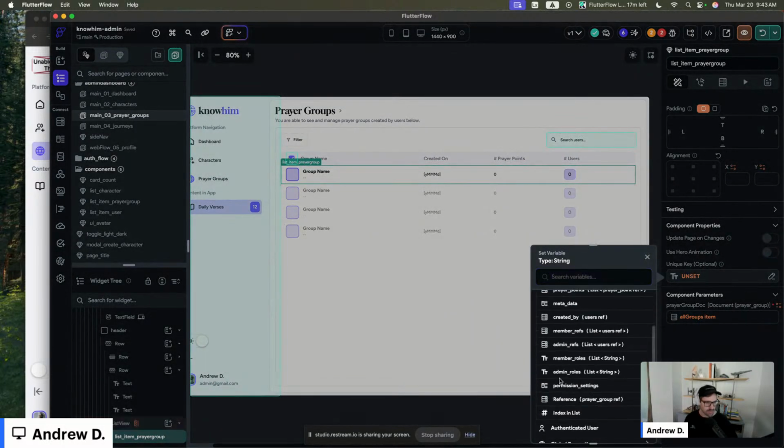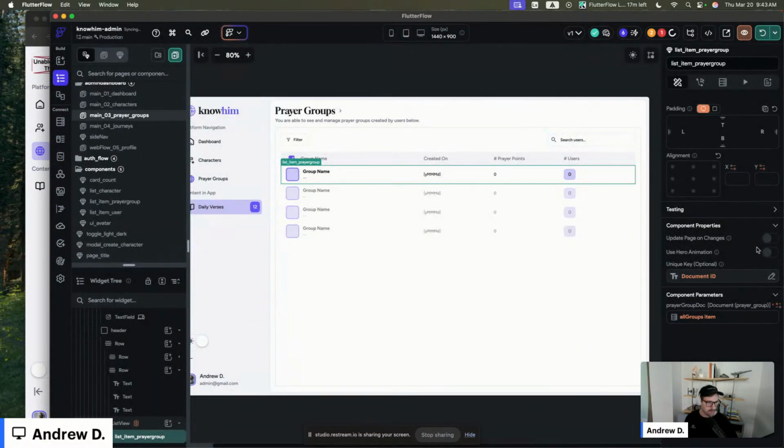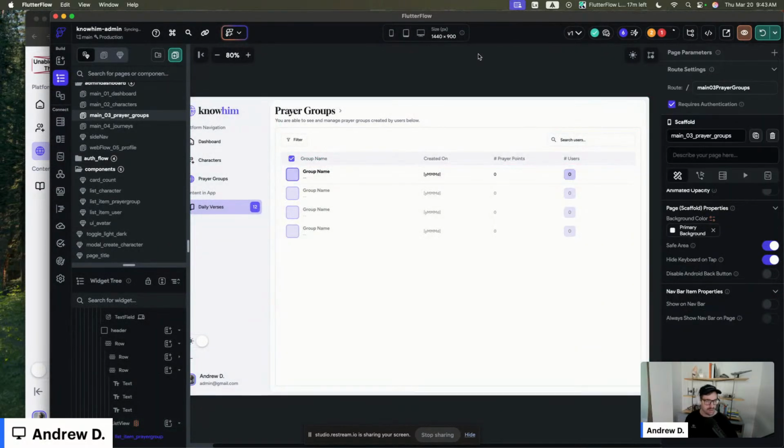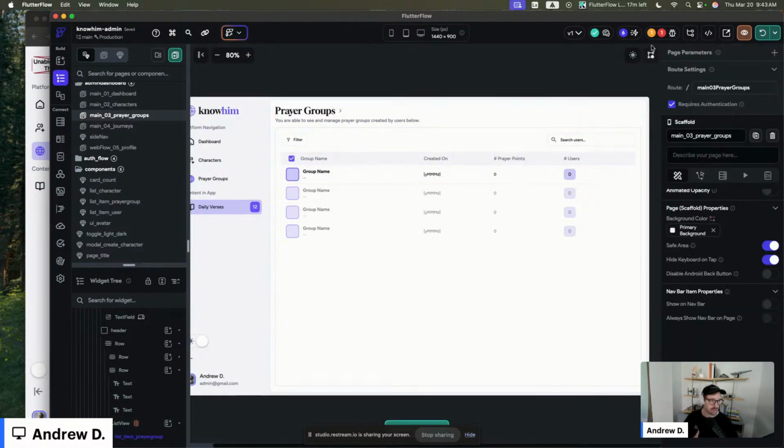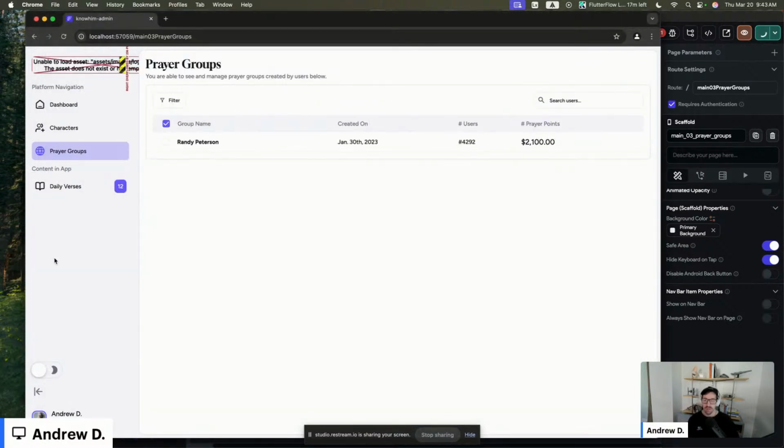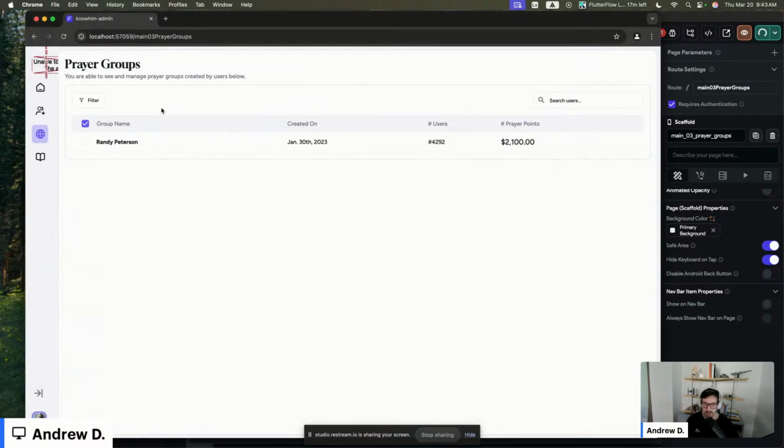And we'll always do a unique key, or I'll always do a unique key. So that now when we click on this, we're probably just going to get a snack bar for now. But I think it'll work really well. And then we'll dive into a group details page.